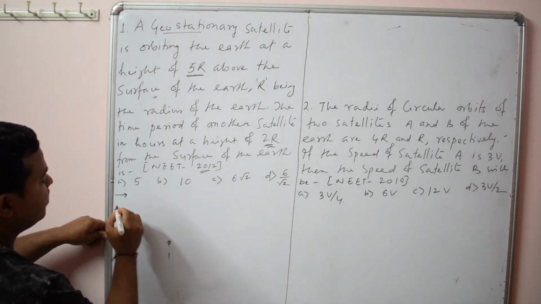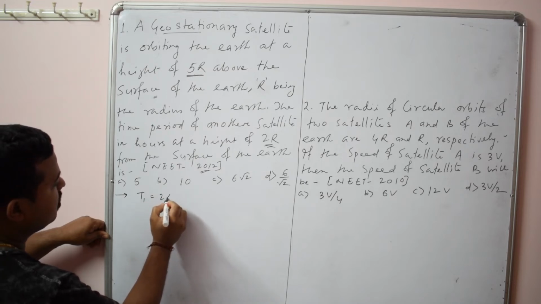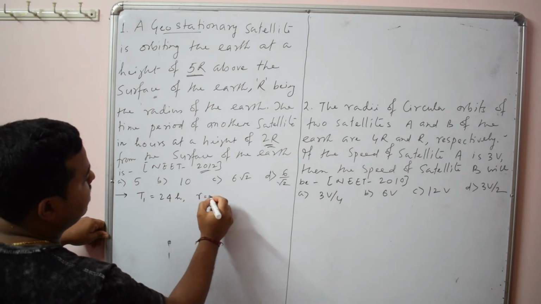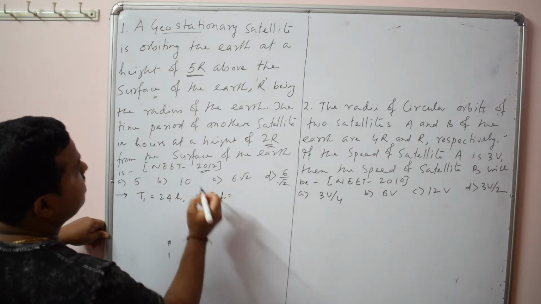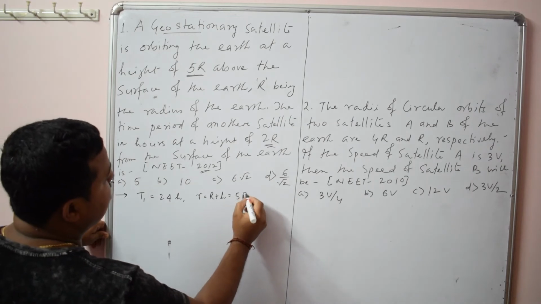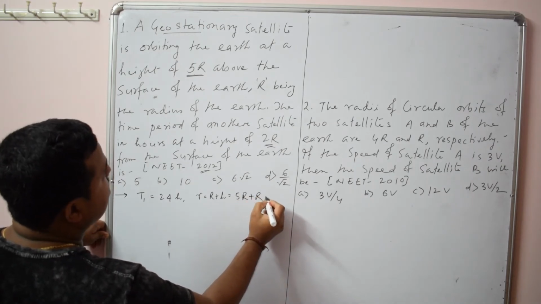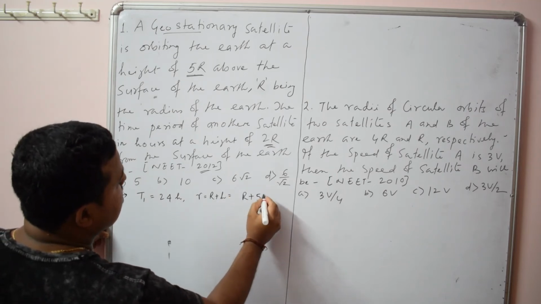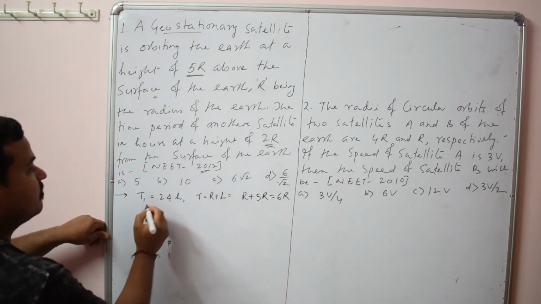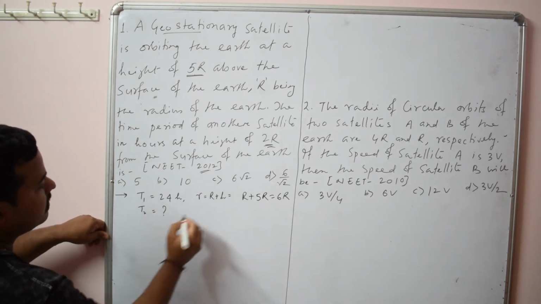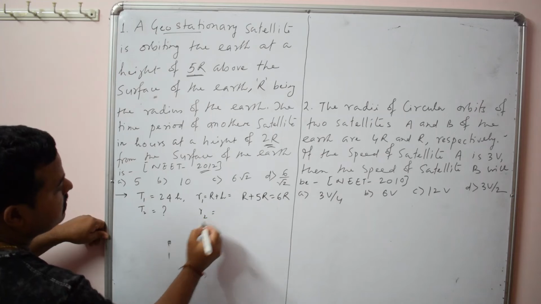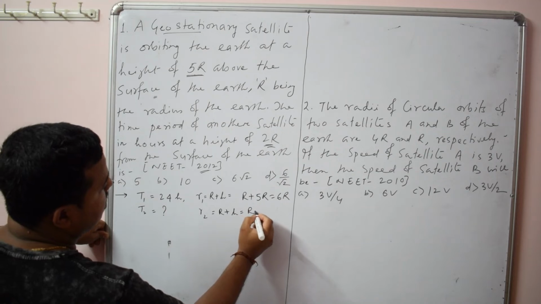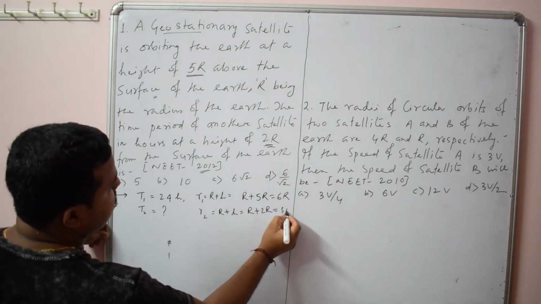So we know that the time period of a geostationary satellite is 24 hours. And its radius of orbit will be R equal to r plus h. It is at a height of 5r, so it is 5r plus r, that is 6r. For the second satellite, T2, you have to find out the time period and its radius. It is 2r from the surface, so r plus h, r plus 2r, that is 3r.